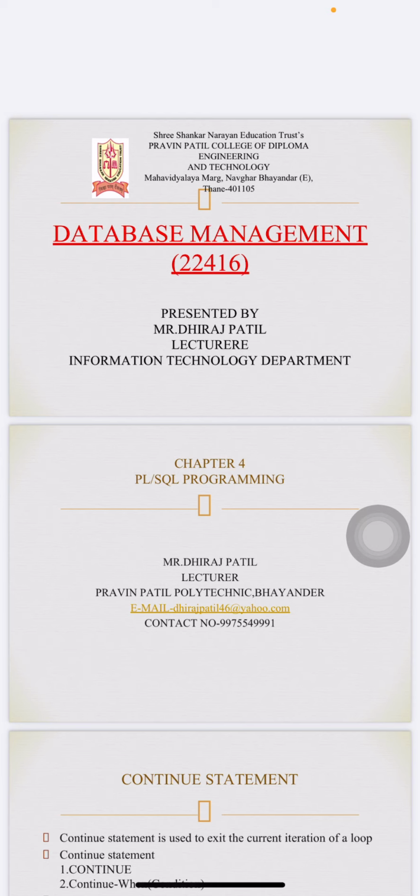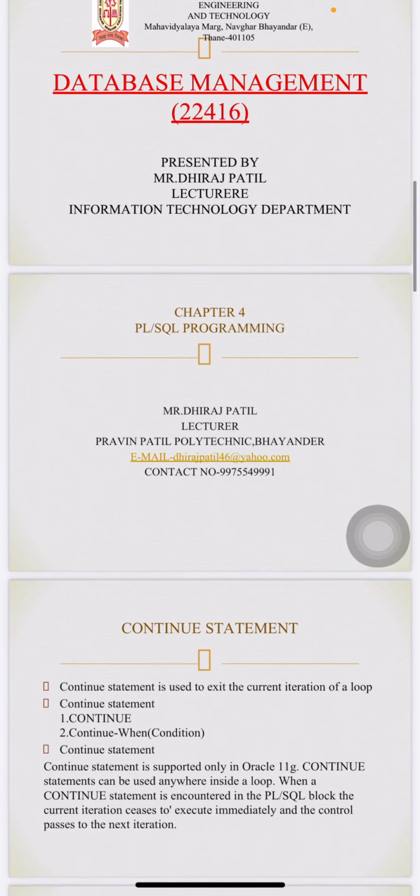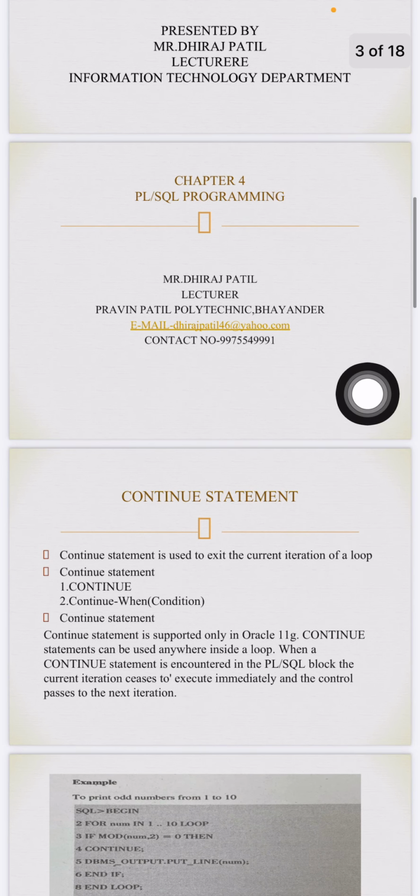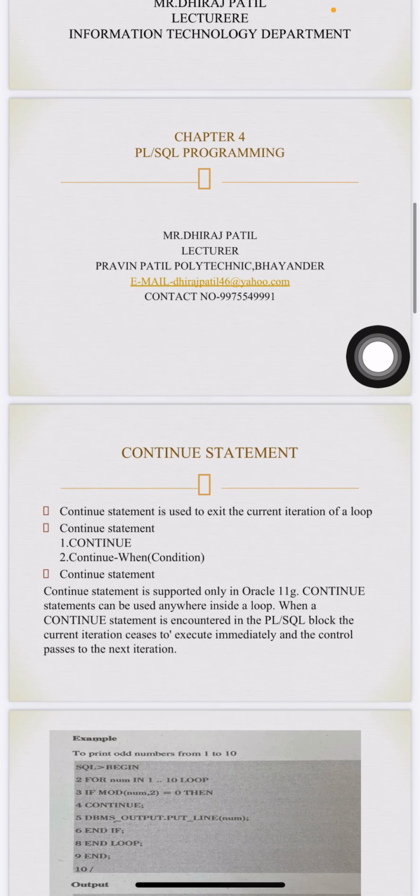So our fourth chapter is PL/SQL programming. After the third part of the fourth chapter, which is the CASE statement, we continue to the CONTINUE statement. The CONTINUE statement is used to exit the current iteration of a loop. There are two types: CONTINUE and CONTINUE WHEN condition. The CONTINUE statement is supported only in Oracle 11g.